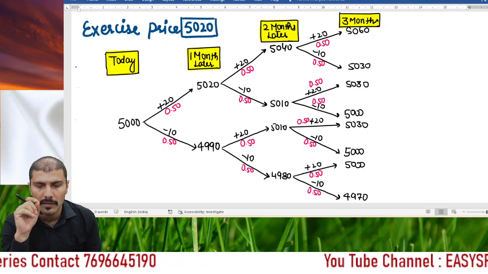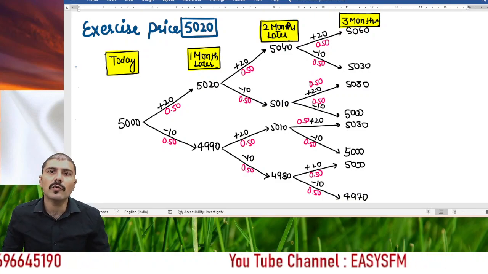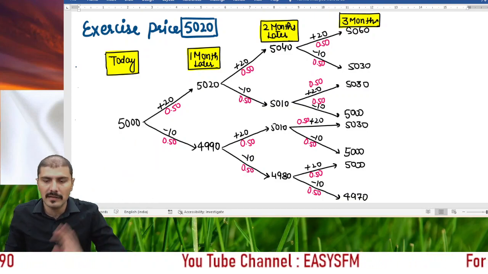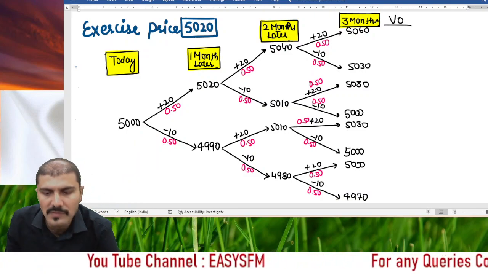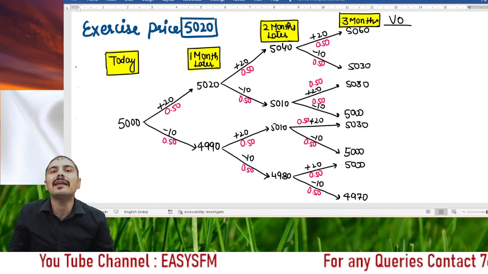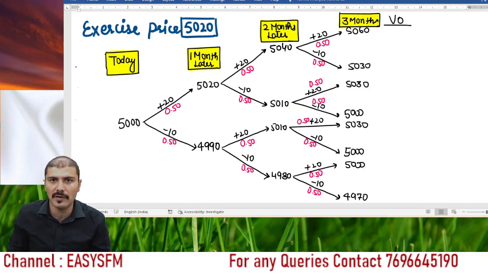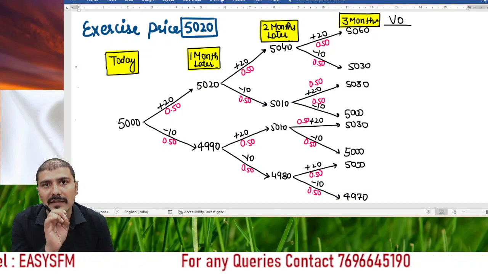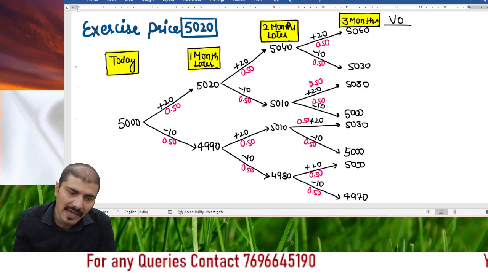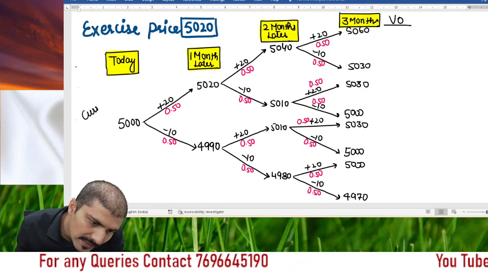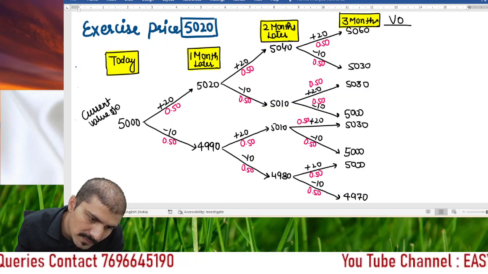Now let's start the discussion afterwards, right? So now if you want to calculate the value of option as you have earlier done, then we calculate the value of option at each individual price first, right? And then apply the joint probability and get the expected value of option at the end of this month. But if the interest rate is given and the value of option is asked in the question, you always have to calculate the current value of option. Please do remember that. Current value of option.